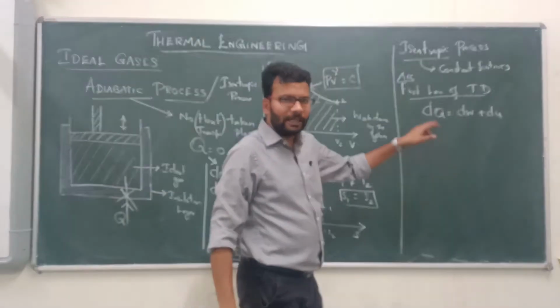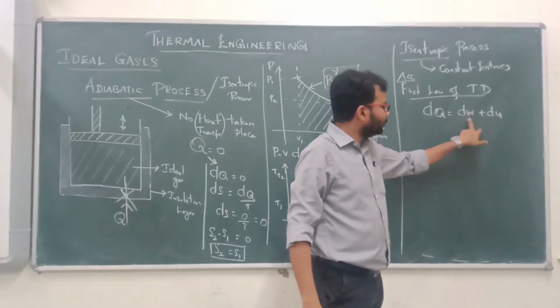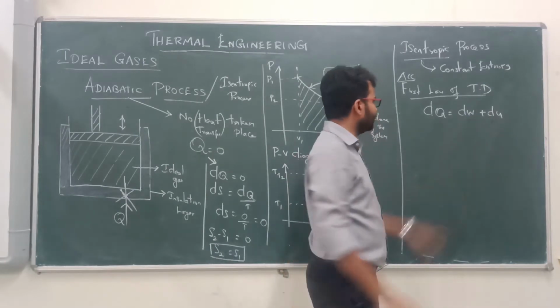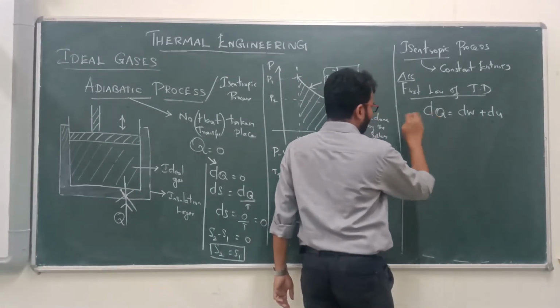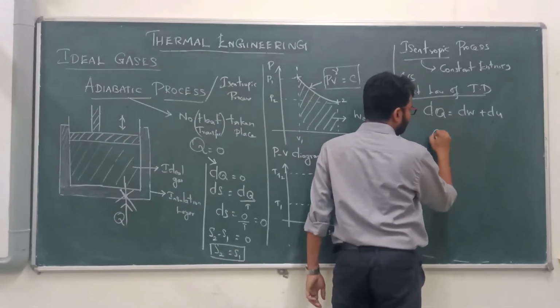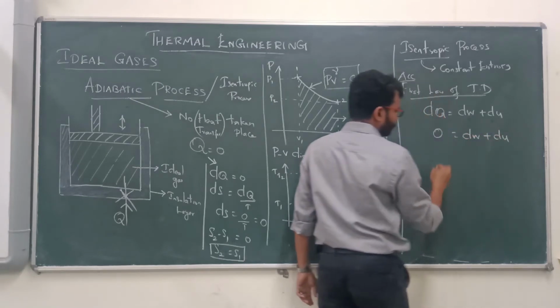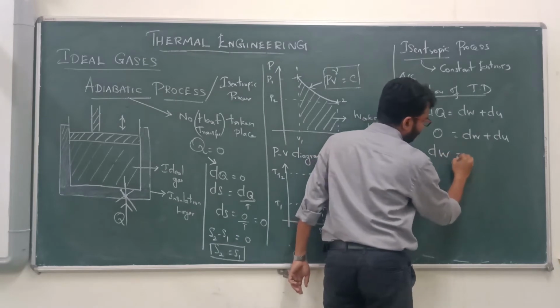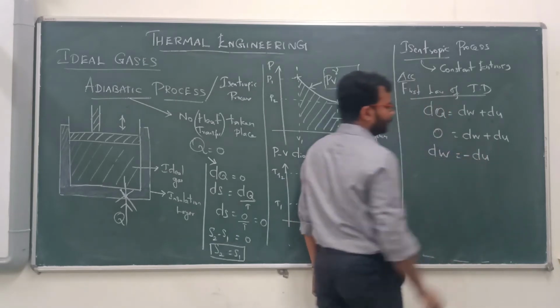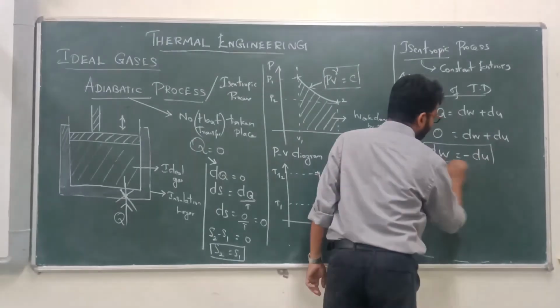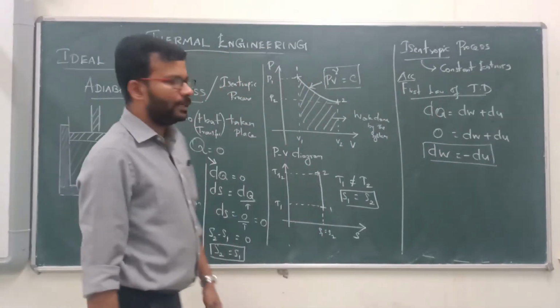That is change in heat transfer, which is equal to change in work done plus change in internal energy. For an adiabatic process, this value will be 0. So 0 is equal to dW plus dU. Therefore, dW will be equal to minus dU.